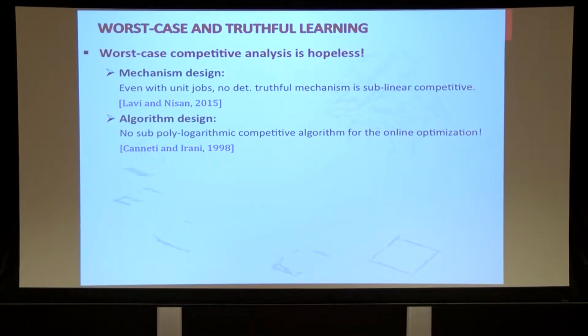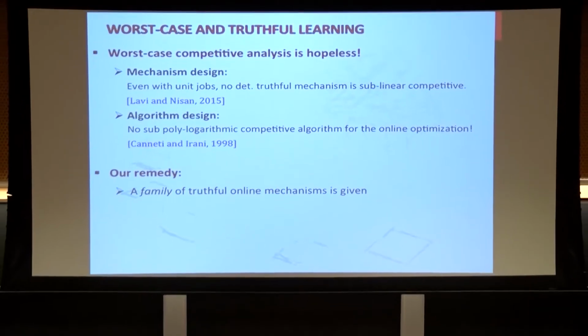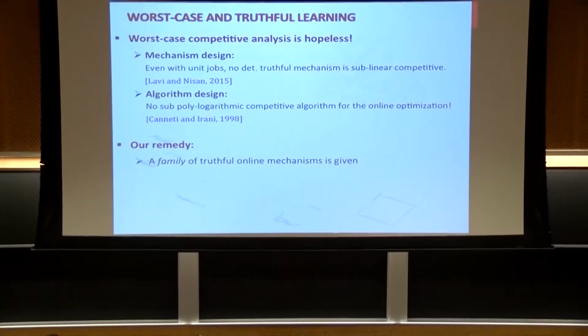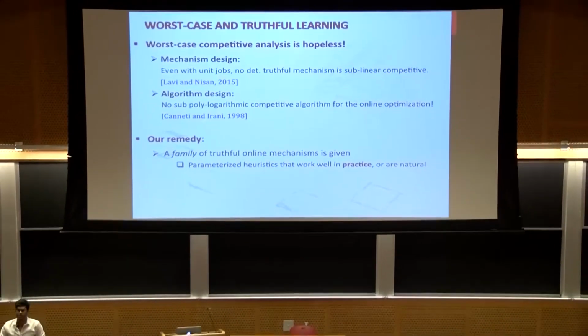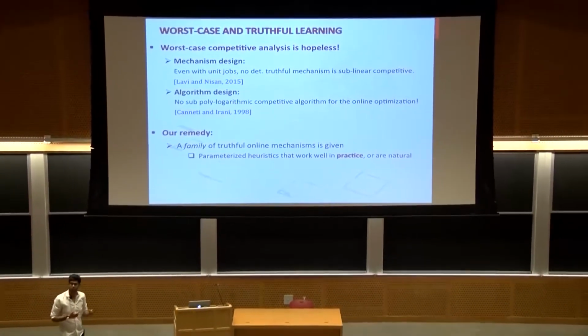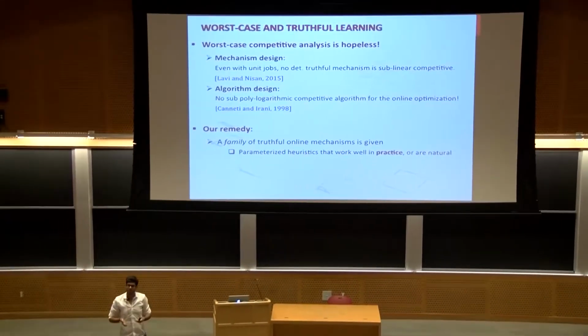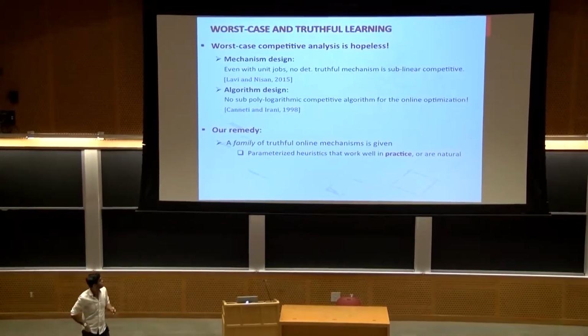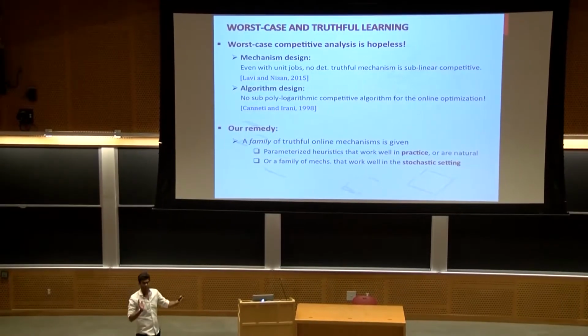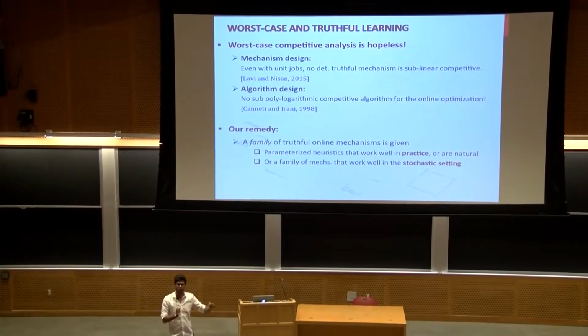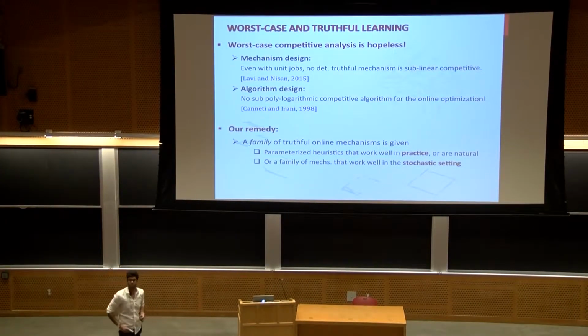Despite these negative results, we have a remedy, which is the following. Suppose you give me a family of online scheduling mechanisms that are truthful. These mechanisms might be some parameterized heuristics that work well in practice, or some natural mechanisms that people use in practice, or, let's say, a family of mechanisms that we know work well under a stochastic setting of jobs.